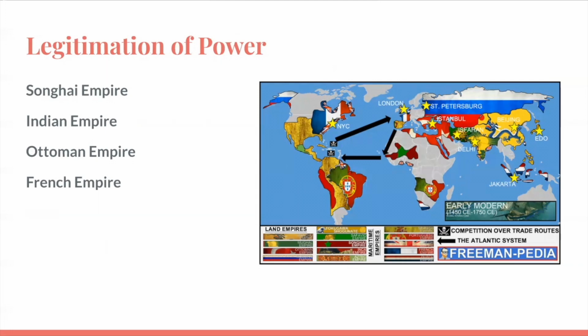An important aspect of the administrations and empires during this time period was the legitimation of power. Some examples would be Islam being stated as the official religion in the Songhai Empire, the construction of the Taj Mahal in India, the construction of mosques in the Ottoman Empire, and the Palace of Versailles in France. All these techniques were significantly effective because religion, art, and architecture affect the people's imagination. Hence, once a person sees or experiences something magnificent relating to religion, art, or architecture, they immediately acknowledge the power of the commissioner.